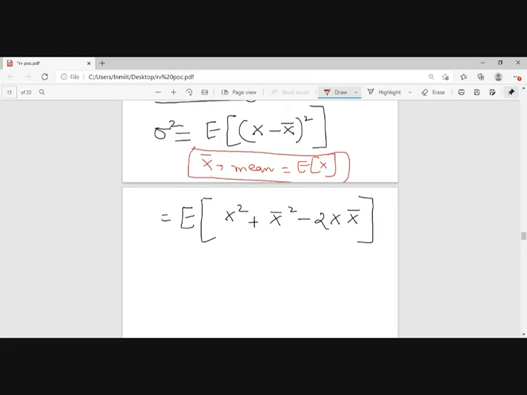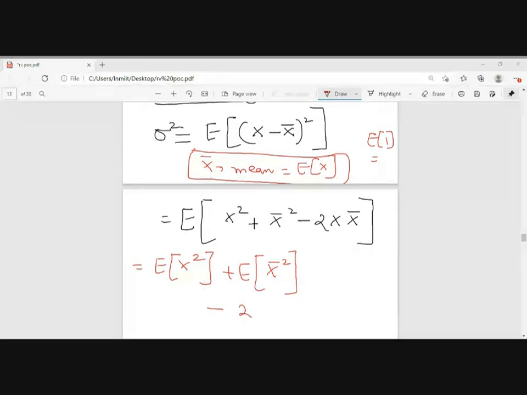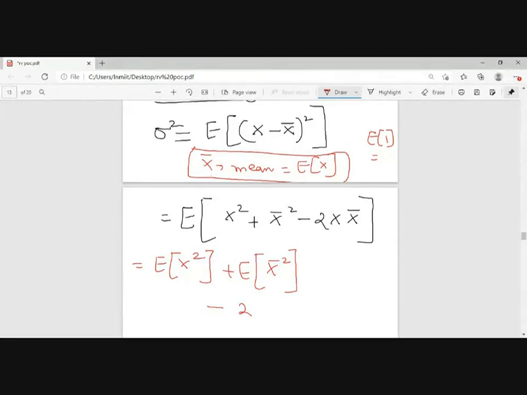So just solve this. It will be expectation of x square plus expectation of x bar whole square minus 2 times of, now expectation of a constant value, expectation of a 1 will be mean of 1. Mean of 1 कितना होता है? एक्सपेक्टेशन ऑफ कांस्टेंट वैल्यू क्या होगी भाई? किसी चीज का मीन निकाल रहे हो, वो खुद कांस्टेंट है, what will be its value? Itself, right? So I can take 2 outside, and x bar is also a constant now because we have taken the mean.